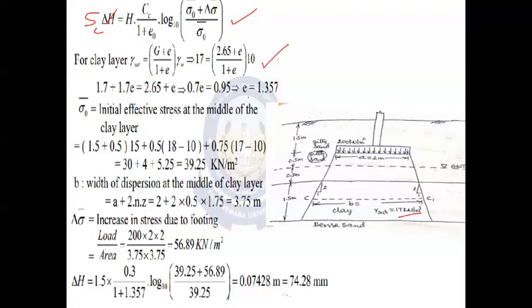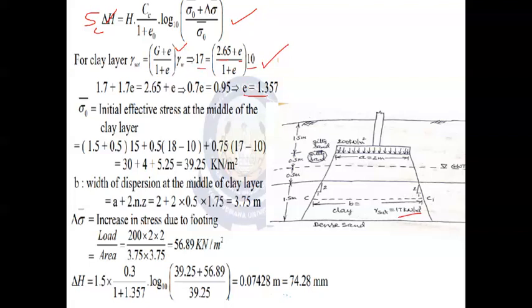Gamma saturated is equal to G plus e divided by 1 plus e into gamma W. So 17 is equal to 2.65 plus e divided by 1 plus e into 10 kilonewton per meter cube. If you solve for e, the value of e will be 1.357. It is nothing but the initial voids ratio.